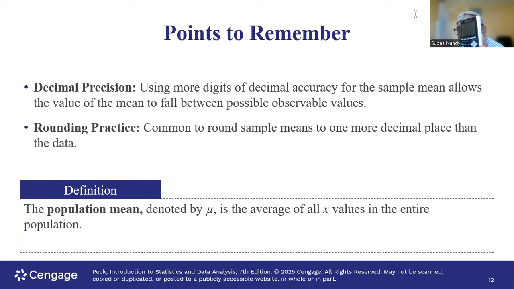So far we have been dealing with a sample, so it's x bar. Key point to remember: when we deal with the population mean, it is the same formula, but instead of x bar, we use the small m in the Greek alphabet, written as shown on the screen. It is called mu. Small m indicates the population mean.